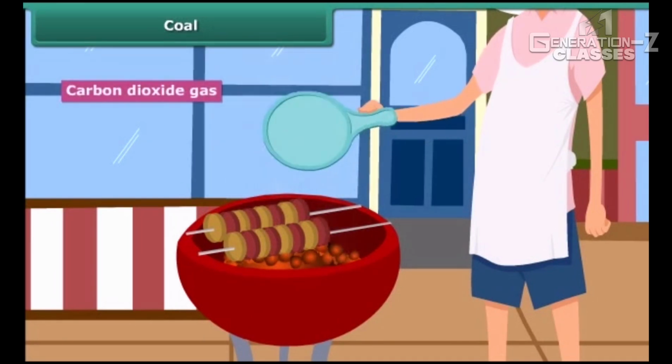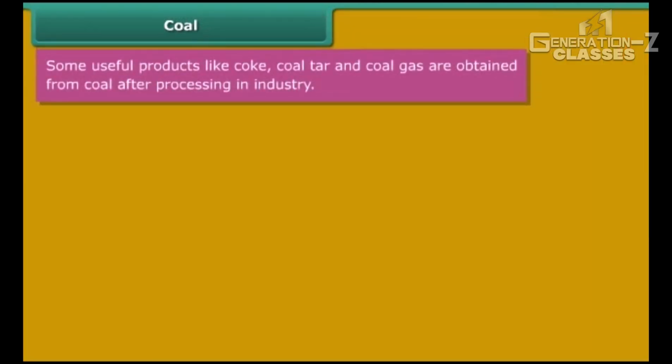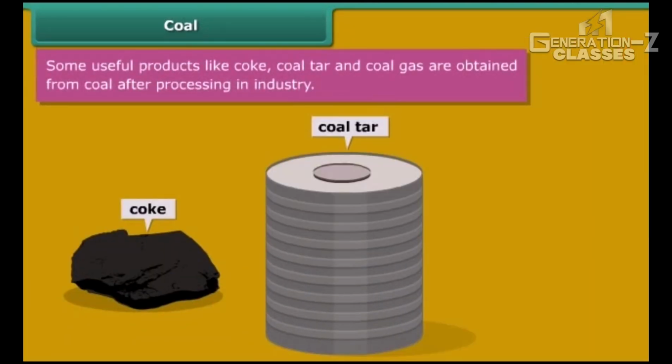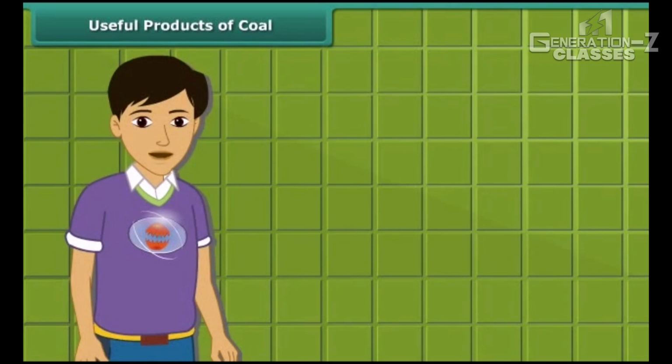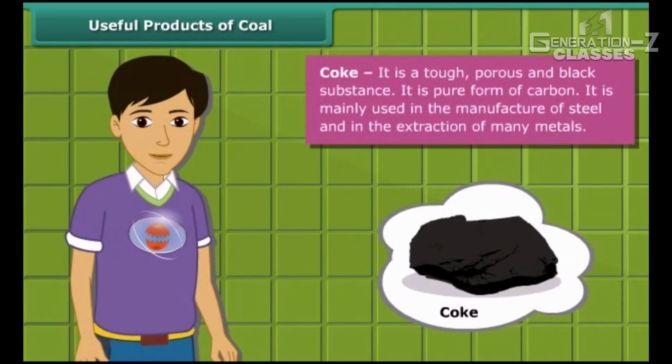You'll be surprised to know that some useful byproducts of coal like coke, coal tar and coal gas are obtained directly from coal. Do you know how these byproducts are helpful for us? At first, let us know about coke. Coke is a tough, porous and black-colored substance. It is mainly used in the manufacturing of steel and the extraction of many metals.